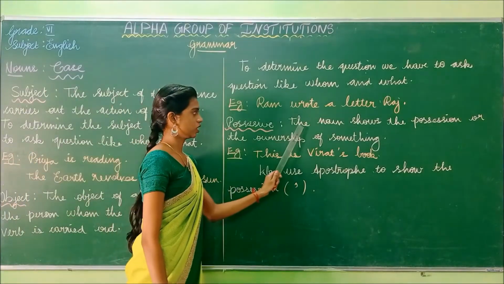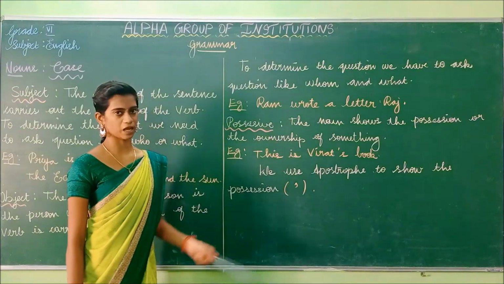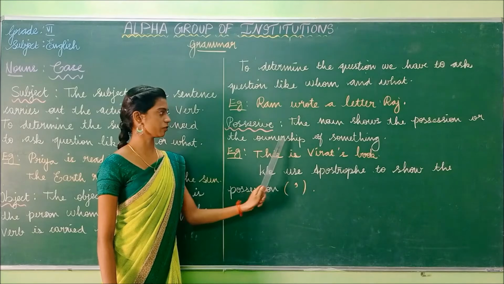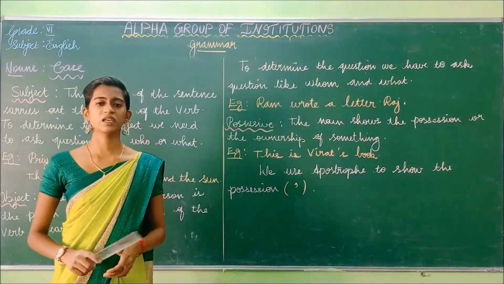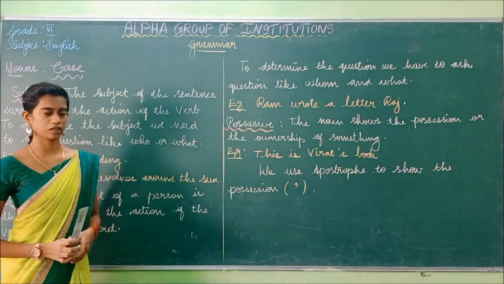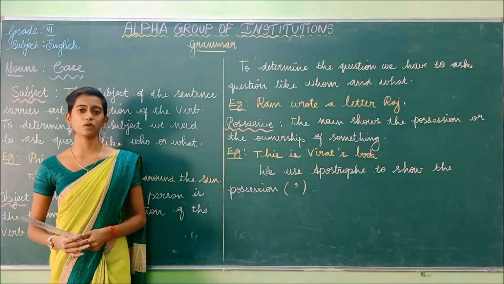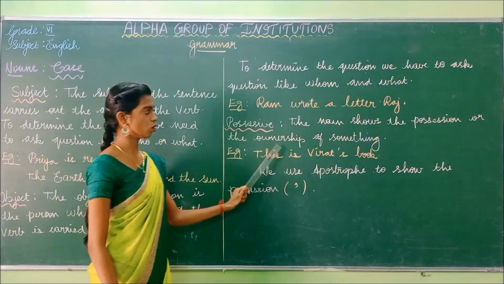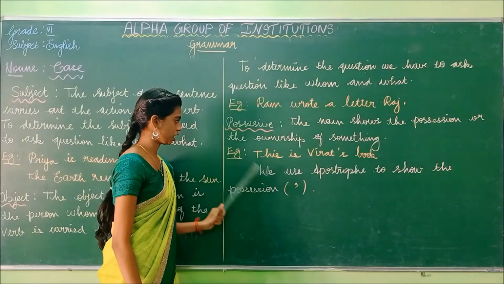The last one, possessor. The noun shows the possession or the ownership of something. What is meant by noun? A noun is the name of a person, place, thing or animal. So a possessive noun means it belongs to someone, the possession or the ownership. Ownership means belonging to somebody or something.